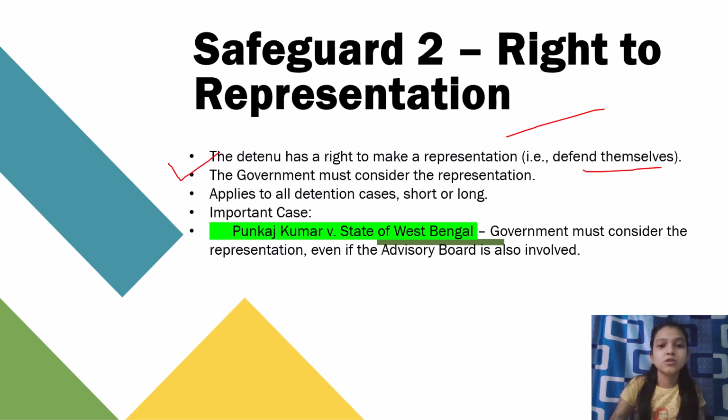So that's because he is a person who has done something wrong. That person is arrested. It doesn't mean all the rights have to be snatched away from the person. If he has committed a wrong, he should be given the authority, or the chance, to defend himself from his side. The government must consider the representation.